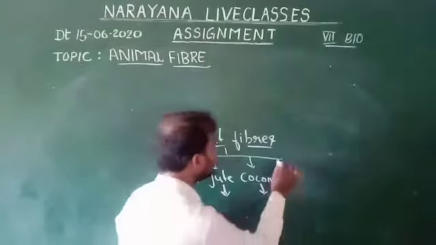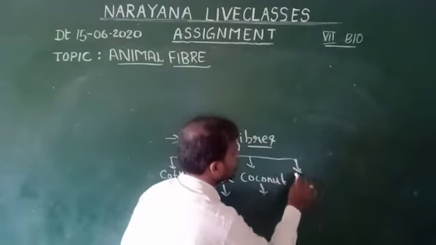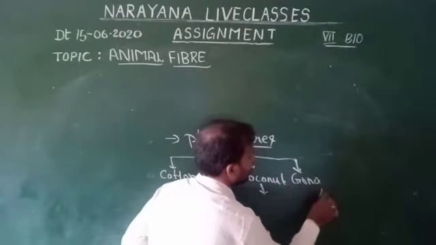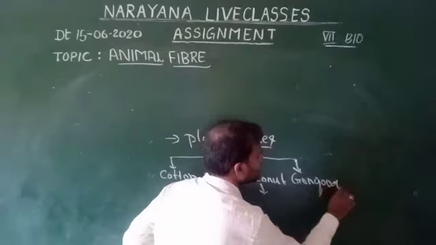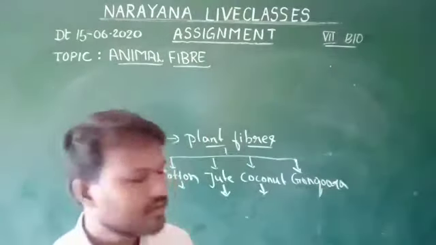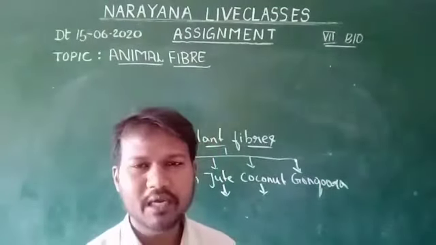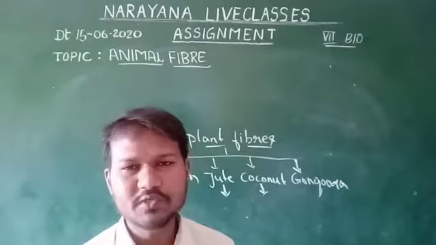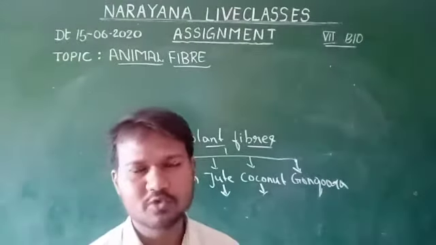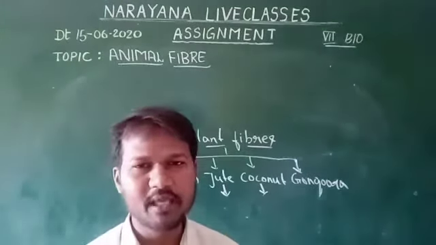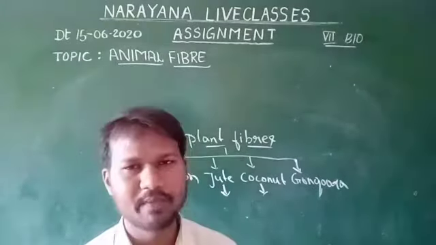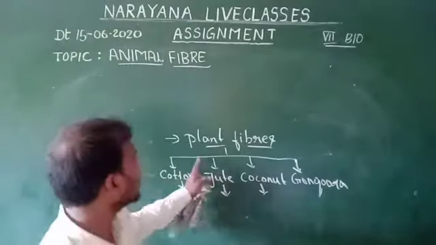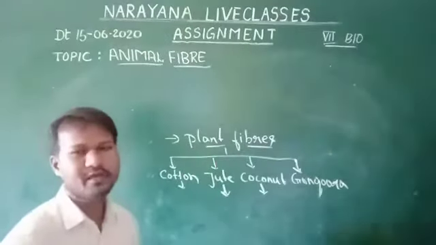And the last one is gongura. The fiber obtained from gongura is called hemp, and hemp is used for making strong fabric, and it is also used for making paper and ropes. So this is regarding plant fibers and what they are used for.